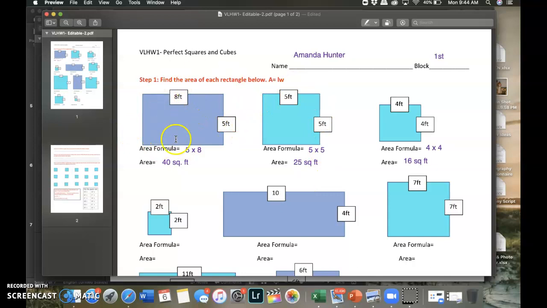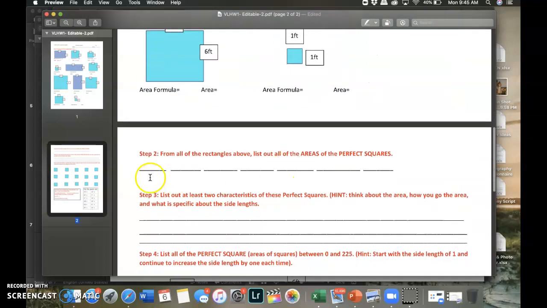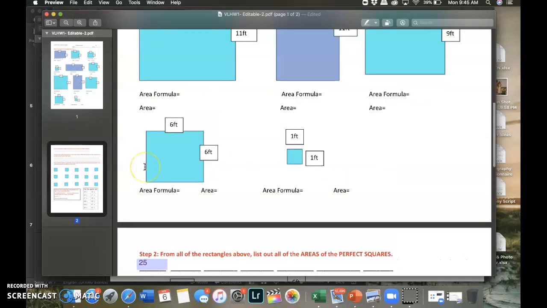Obviously, this is not a square. This is a rectangle, so I'm not going to include 40. But 5 times 5, that is a square because all the sides are 5 feet. So I'm going to take 25. That's going to be my first blank that I type in. And I can move over here for the next one. So the first area of a perfect square that I came across was 25.